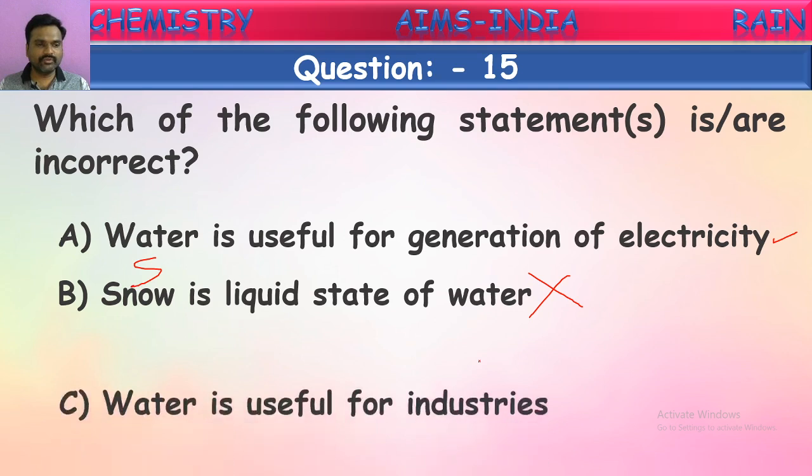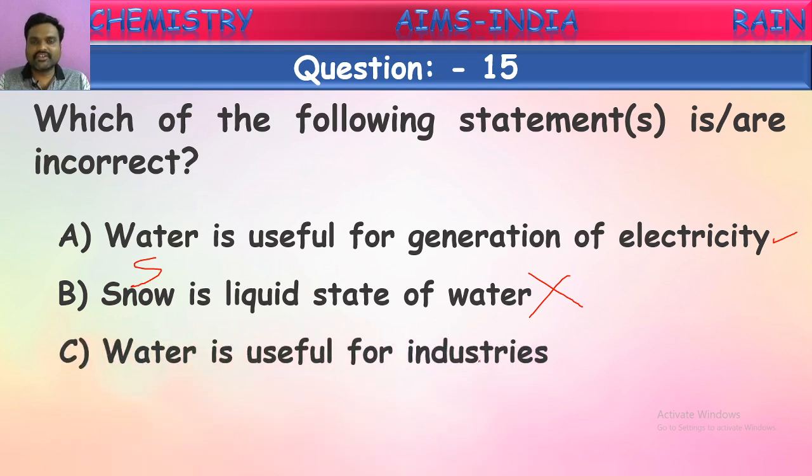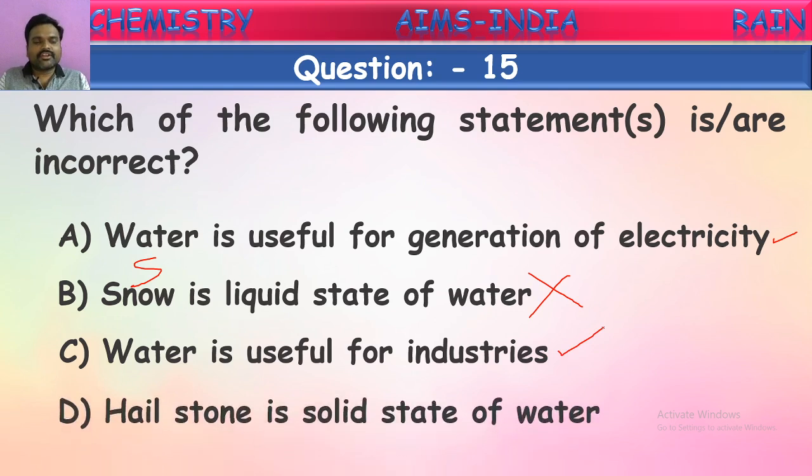Let us see the remaining options also. Water is useful for industries, isn't it? In almost all the industries they use water. Okay. This is also a correct statement. Water is used in many industries. Next one, hailstone is a solid state of water. Yes, hailstone, snow, ice, these all come under solid forms of water. Yes, this is also a correct statement. The only incorrect statement is, yes, snow is a liquid state of water. It is not correct. Snow is a solid form of water.